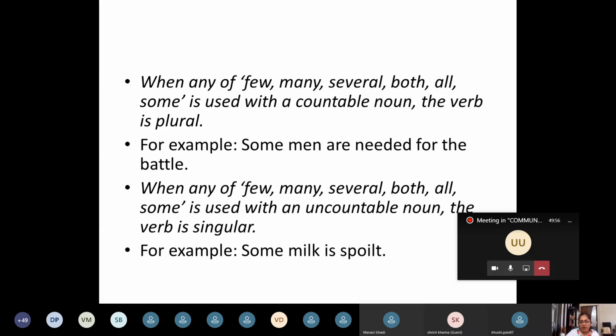Milk is an uncountable noun, and used with some it makes a singular subject, and so the singular verb is used here. So check when you use some or many, are you using it with a countable noun or with an uncountable noun? With a countable noun, plural verb, and with an uncountable noun such as milk, singular verb.